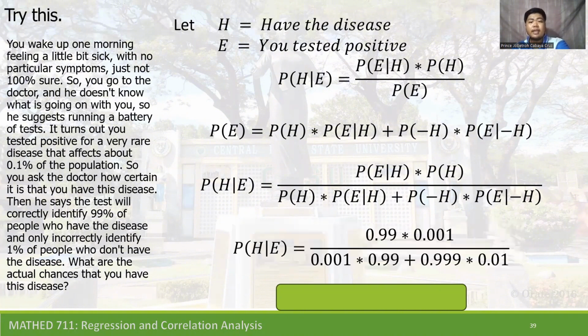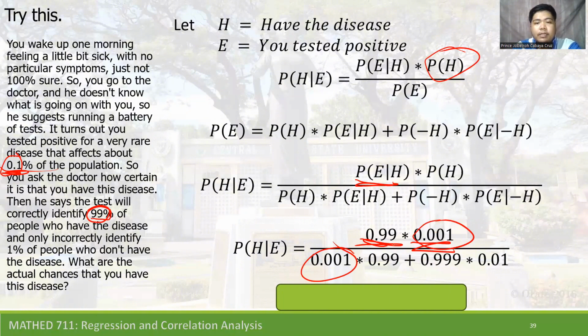So now, the probability of being tested positive given that you have the disease is 99%. So we have 0.99. And the probability of having the disease, it says, is 0.1%. So we have 0.0001. So that is the probability of having the disease, 0.1%.